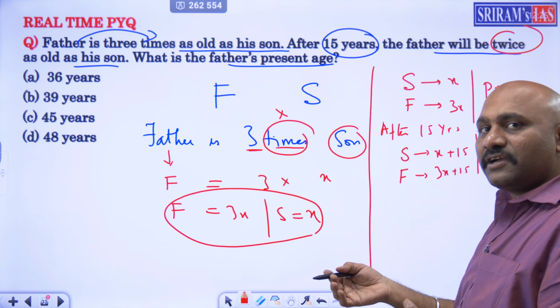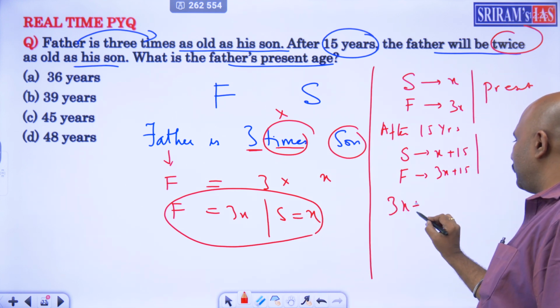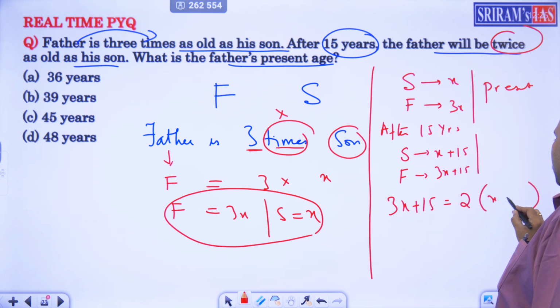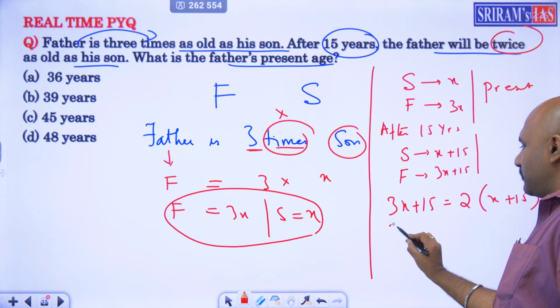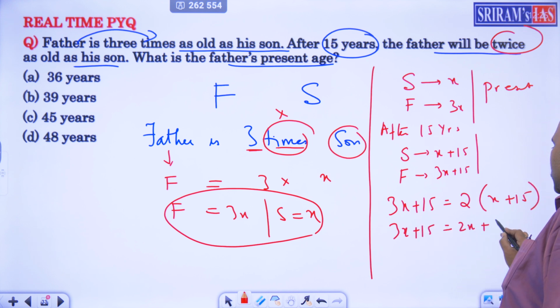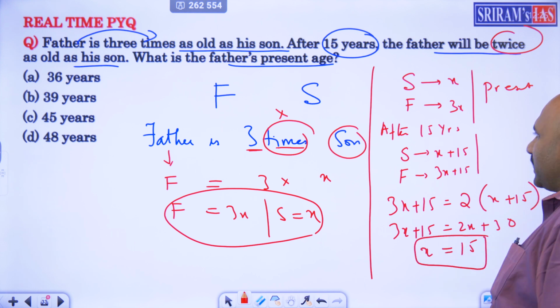Then what is their relation? Father is twice. So 3x plus 15 is equal to 2 times (x plus 15). So this becomes 3x plus 15 is equal to 2x plus 30. Therefore, x equals 15.